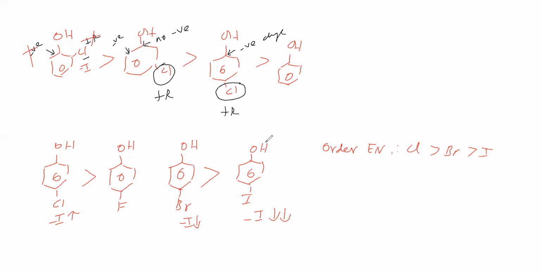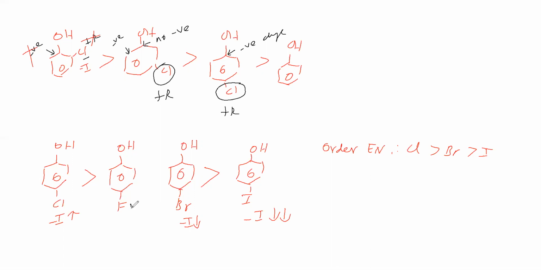Then what about this fluoro? Actually, fluorine electronegativity is more than that of Cl, but its acidic nature is against expectation. Therefore, we cannot use the electronegativity of fluorine. We have to take some other point. What is the point?